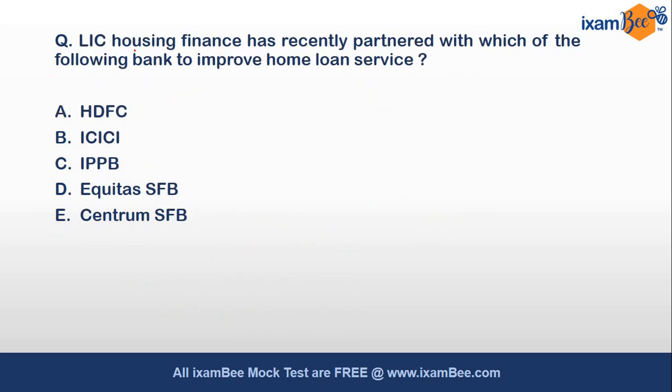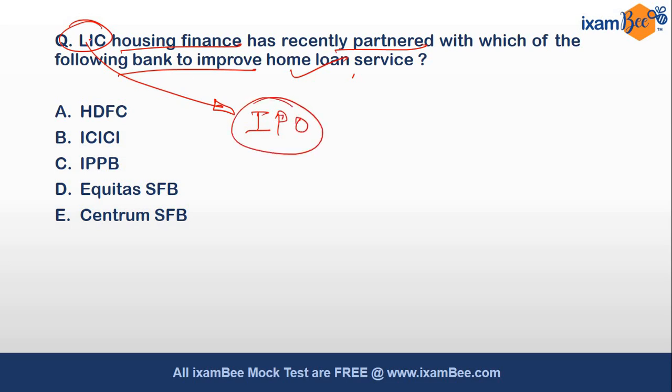Now the next question is, LIC Housing Finance has recently partnered with which of the following banks to improve home loan service? LIC is in the news due to disinvestment. The Government of India is said to launch the IPO of LIC. The government wants to disinvest from LIC. LIC is also known as an All India Financial Institution.